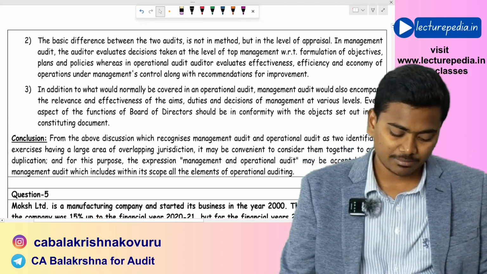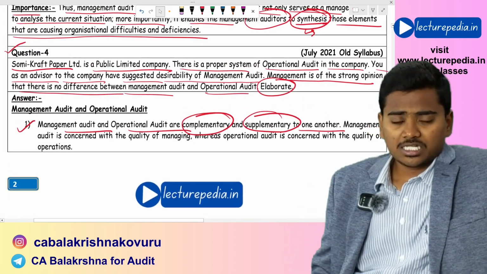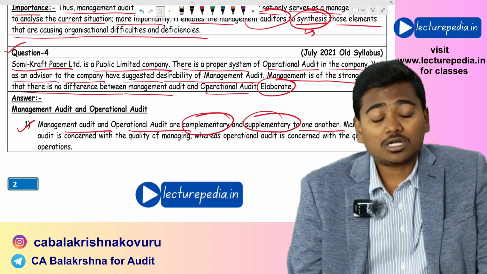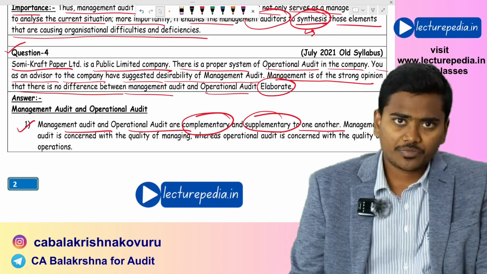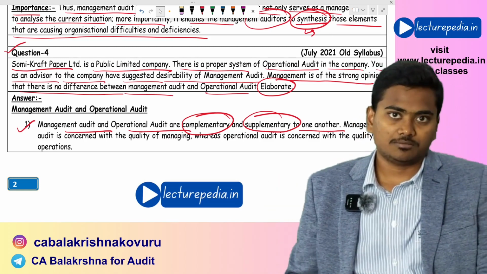So you should suggest to the management that just because there is operational audit, it doesn't mean that you need not conduct management audit in your entity. Both are different. Even though you are having operational audit, you should conduct management audit.